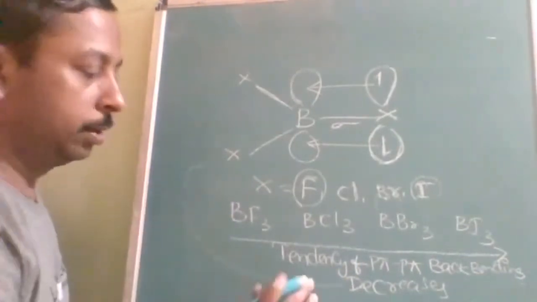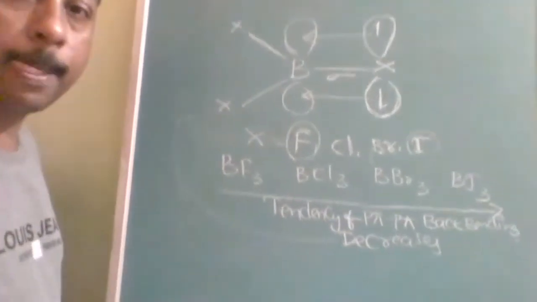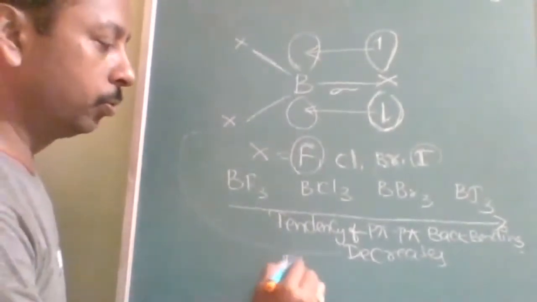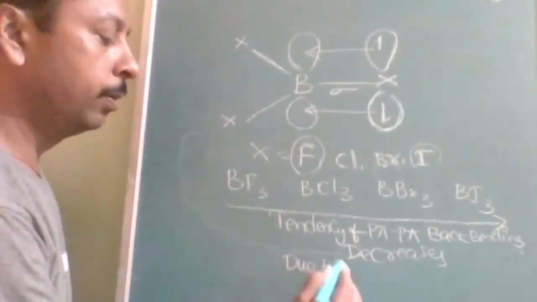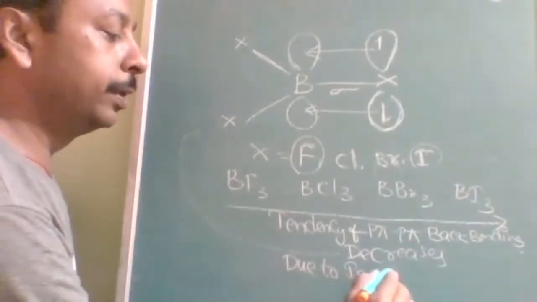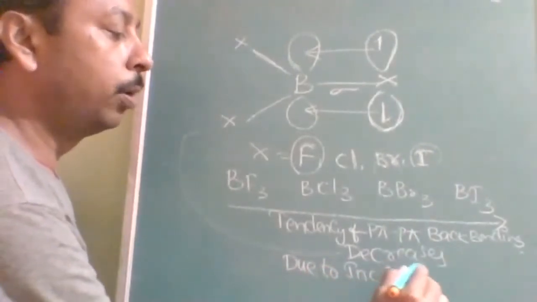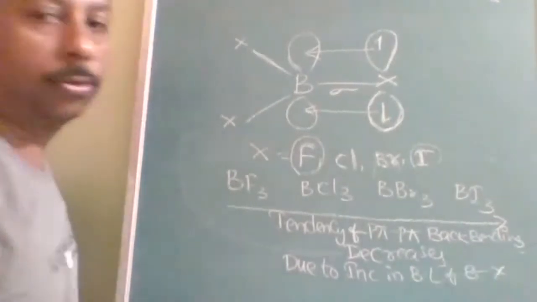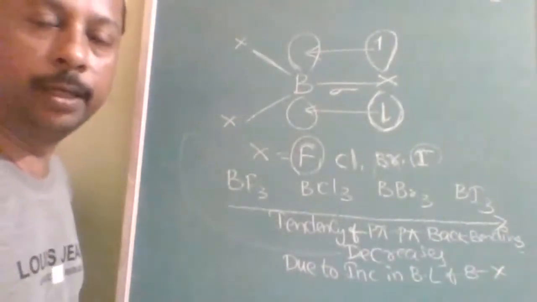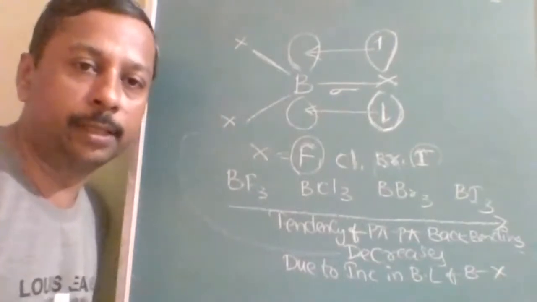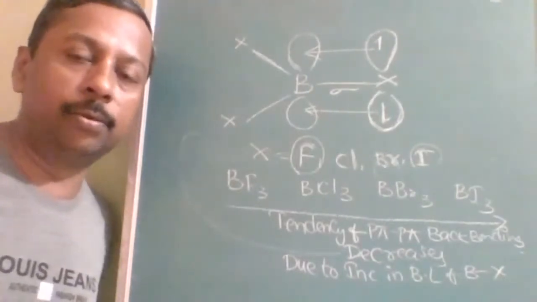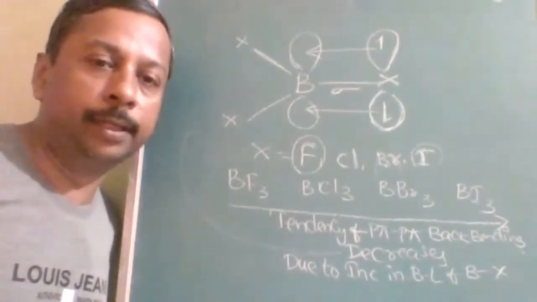Decreases due to increase in bond length of B-X, or decrease in bond strength of B-X, or decrease in overlapping area of B-X.